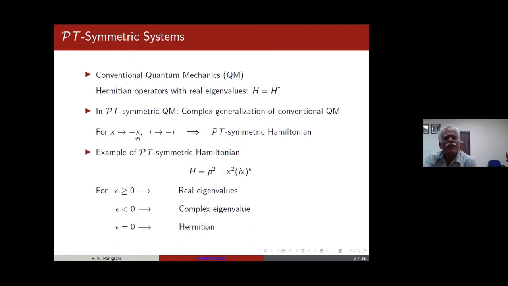So explicitly working out things really helps. So PT symmetry is x goes to minus x, i goes to minus i, and if the Hamiltonian is symmetric, interestingly, even if it is complex, you get real eigenvalues. A very simple example which has physical interpretation is that you look at the harmonic oscillator and have a shift i alpha x. You know that you can redefine a variable y using x minus i alpha, and the whole thing goes through with real eigenvalues. And what you find, the ground state, for example, is a shifted Gaussian with imaginary shift.